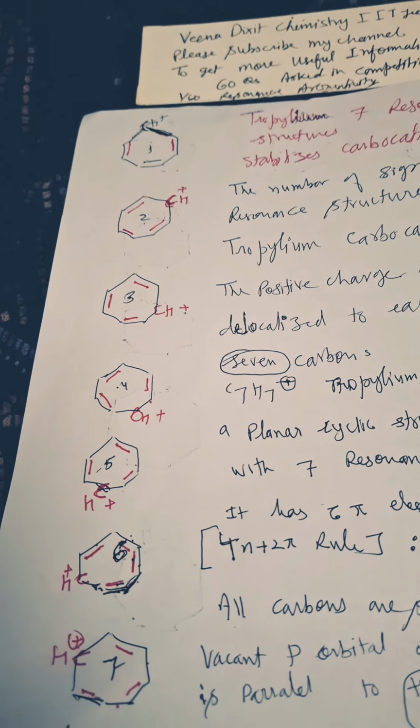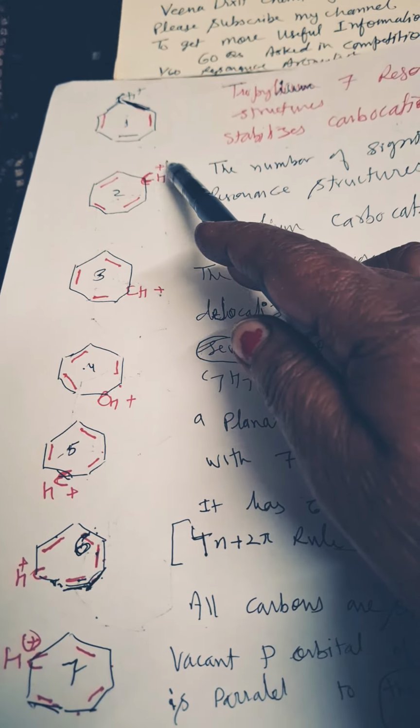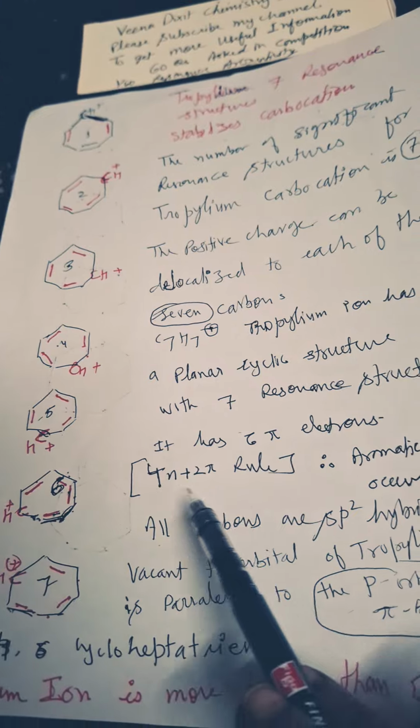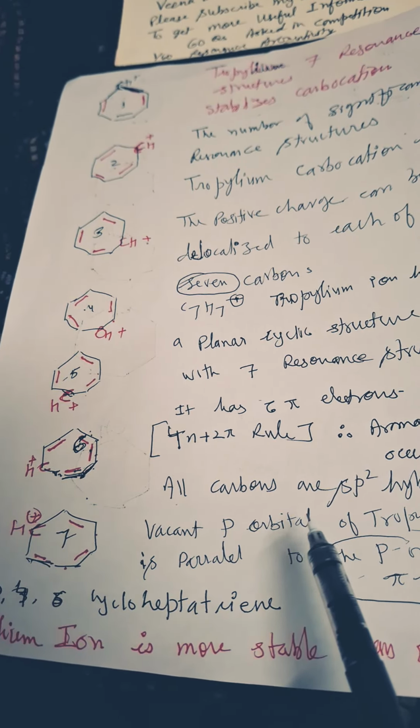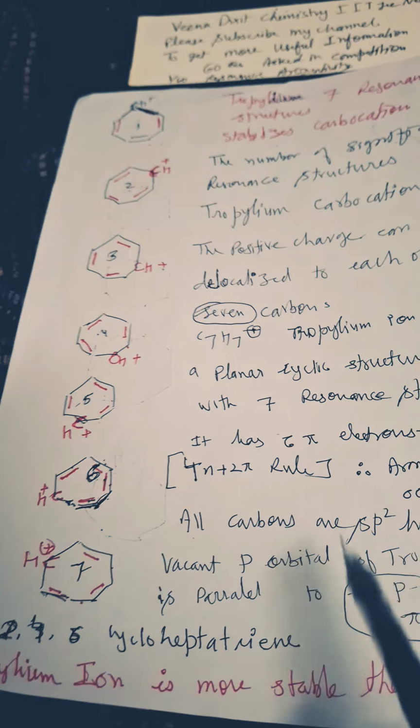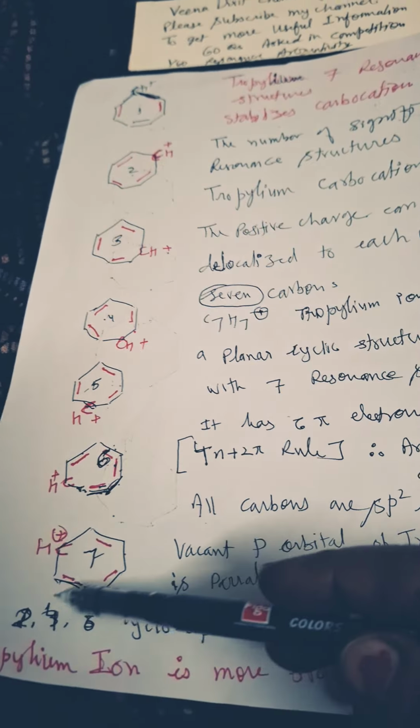Okay, 3 double bonds are present. All carbons are sp2 hybridized. That is why it is aromatic. It follows the 4n plus 2 pi rule. Clear to you? And it is resonance stabilized. All carbons are sp2 hybridized, and this has 7 resonating structures.